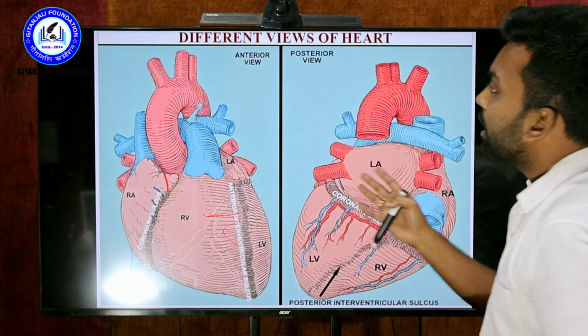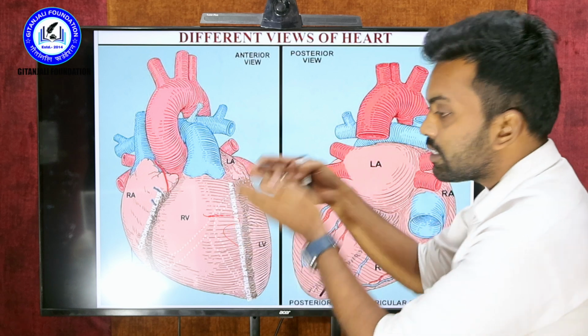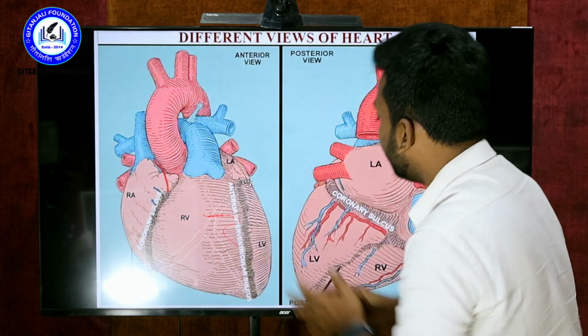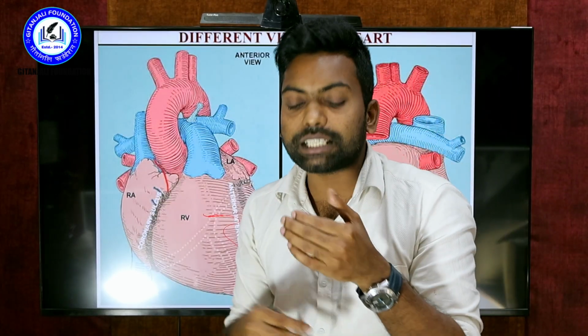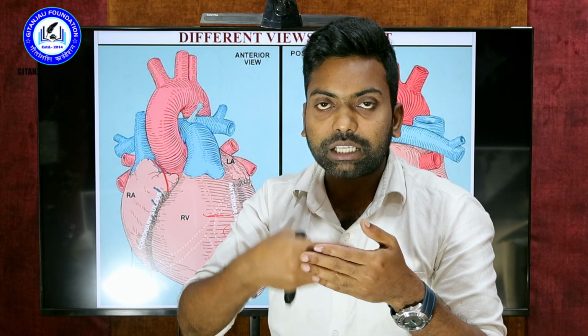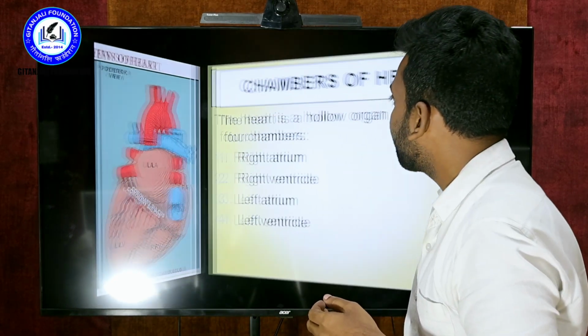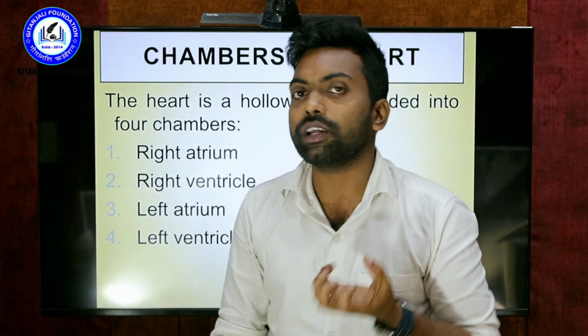Yes, you can see here the anterior view. Anterior view in the sense that if you see the heart from the front, the things will be like this. And if you see the posterior, as I said, anterior is nothing but in front and posterior is nothing but behind. So these are the views of the heart. Next, very important: what are the chambers of the heart?